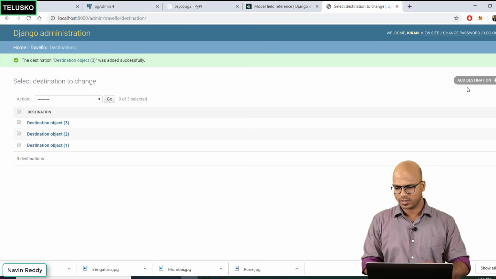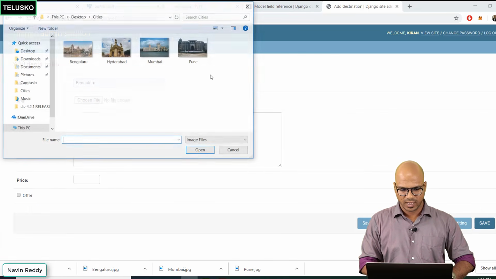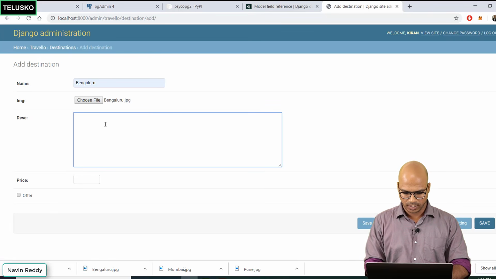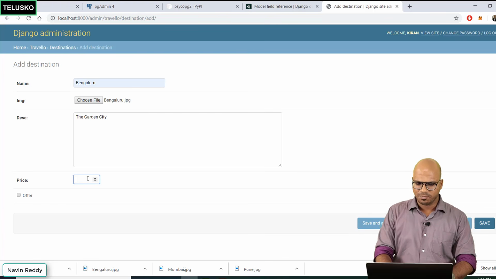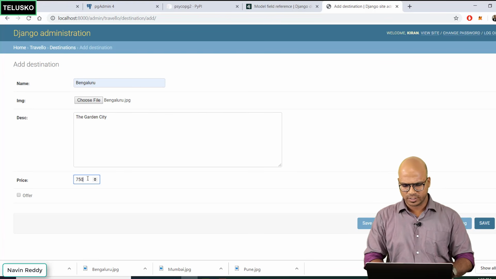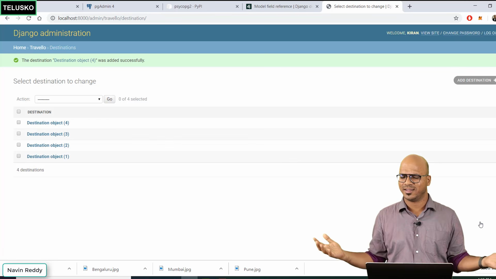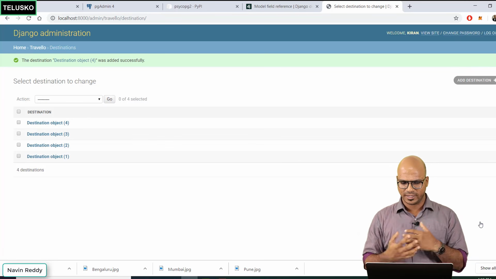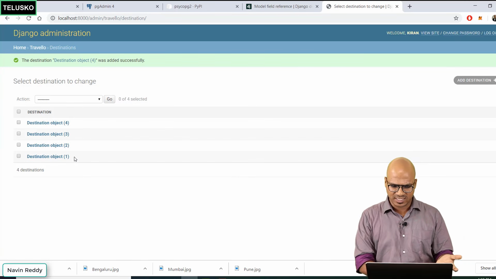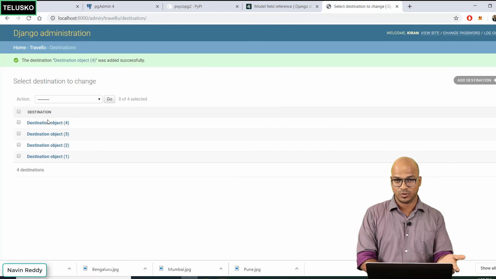Save. And one more, last one, which is Bangalore. Choose a file, and the description would be the Garden City. Okay, and then price, let's say 750, and it's not in offer. Let's click on save. So basically we got 4 destinations and our job is done. So we were able to create multiple destinations, and you can actually see them when you click on each and every one.